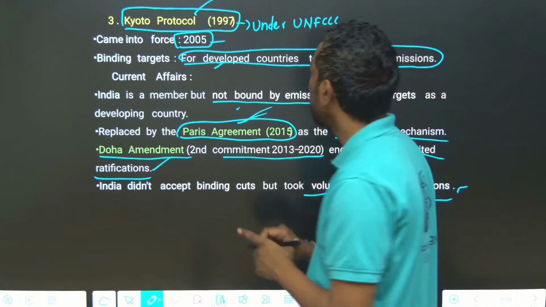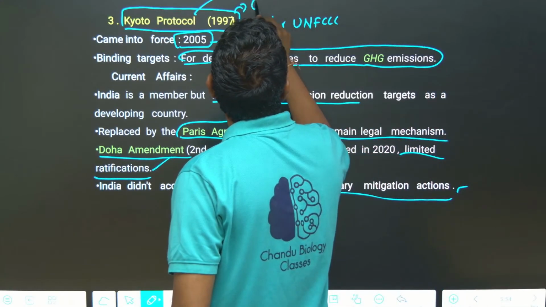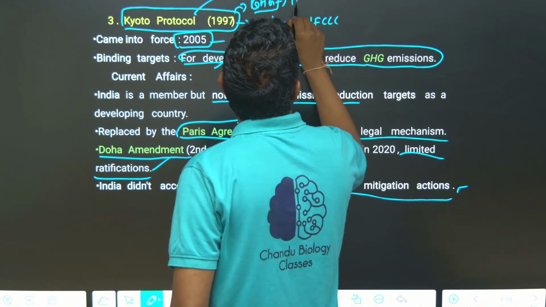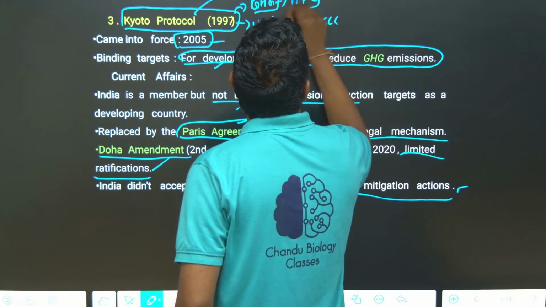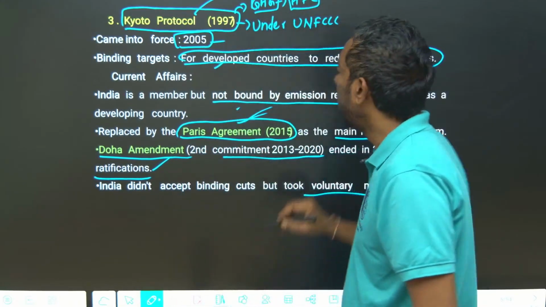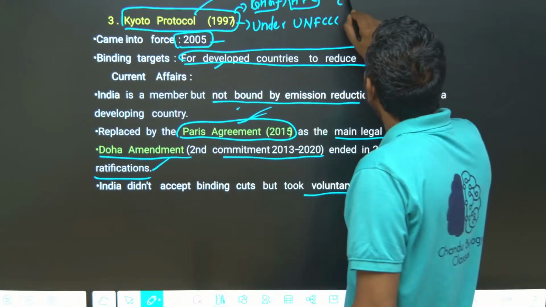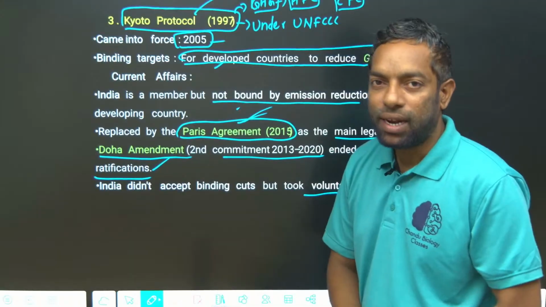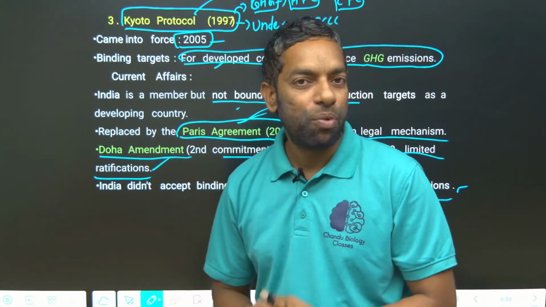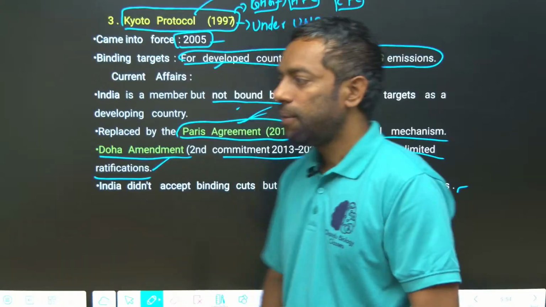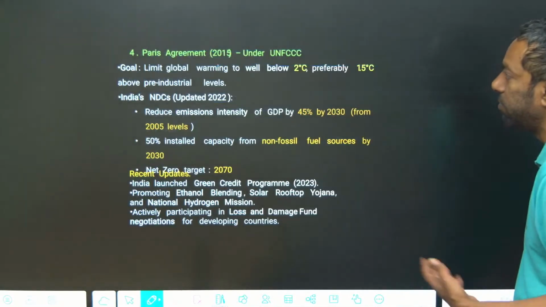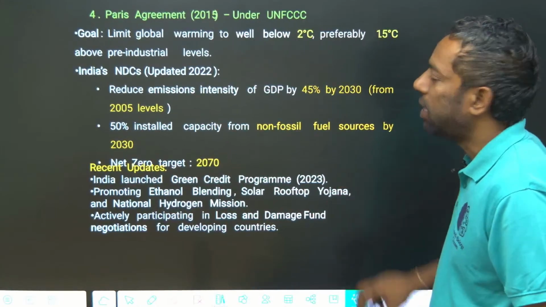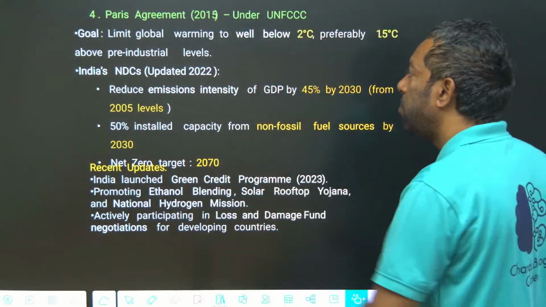The Kyoto Protocol is about greenhouse gas emissions, especially hydrofluorocarbons and chlorofluorocarbons. This is about the greenhouse gases that the Kyoto Protocol targeted. Next, what is the Paris Agreement? What are the targets which were transformed from the Kyoto Protocol into the Paris Agreement?